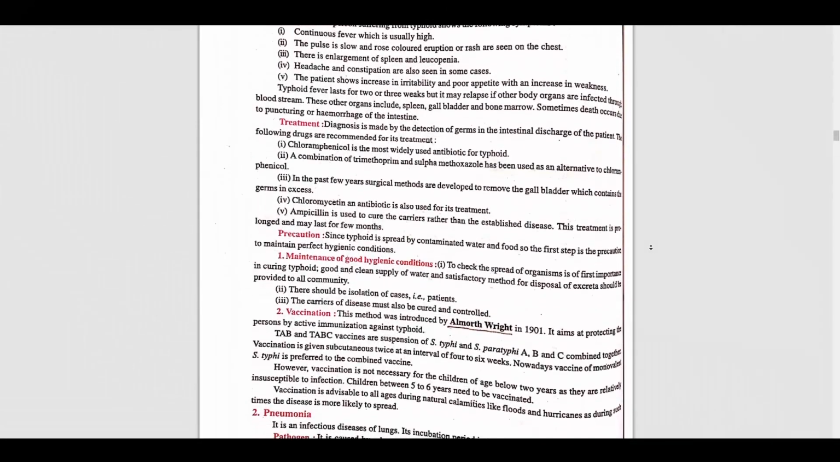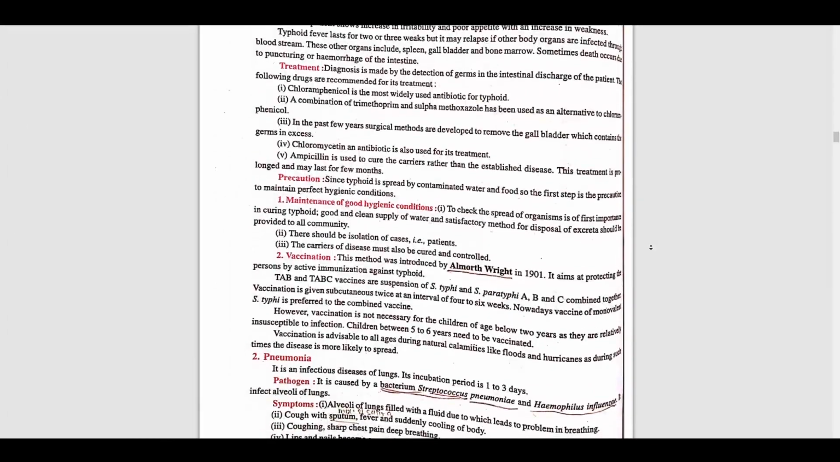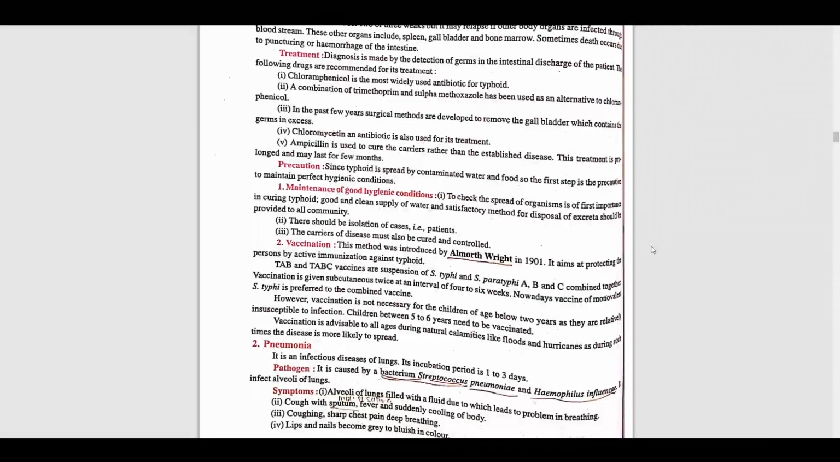Now we'll talk about the precautions. Since typhoid is spread by contaminated water and food, the first step in precaution is to maintain perfectly hygienic conditions. So how can we maintain good hygienic conditions? First of all, we can check the spread of the organism, which is the first important step to cure typhoid. Good and clean supply of water. All these basic things come under the maintenance of good hygienic conditions.